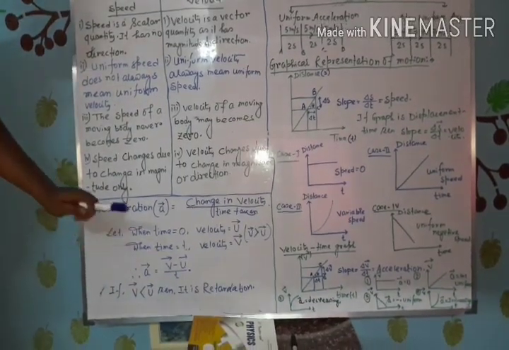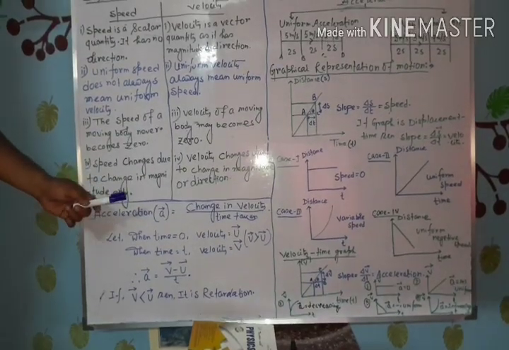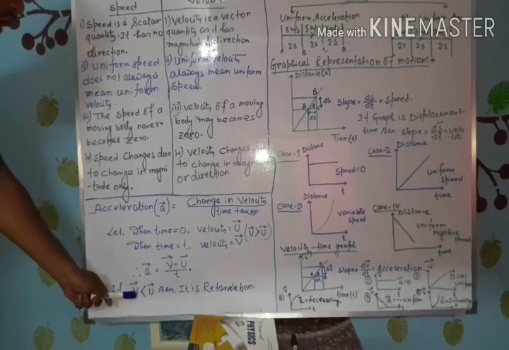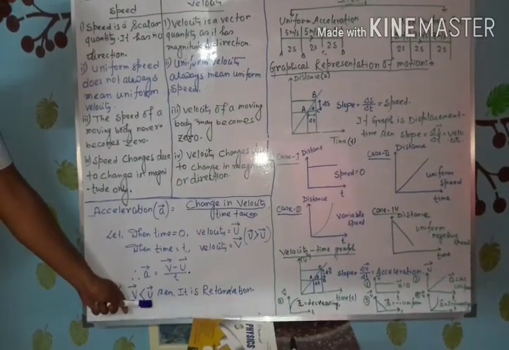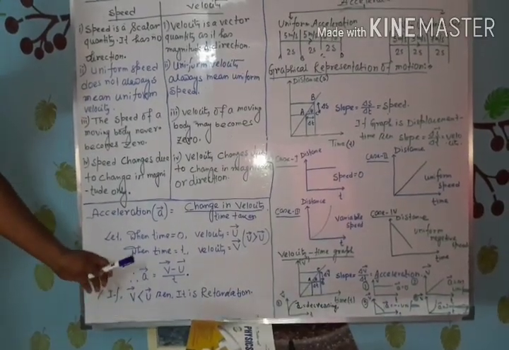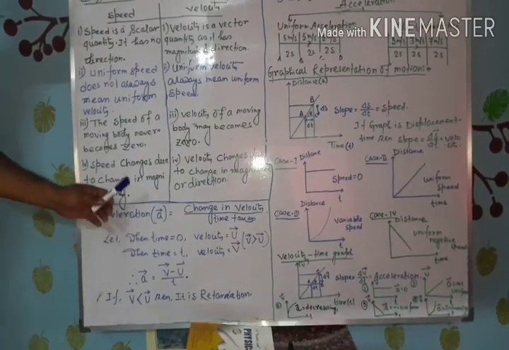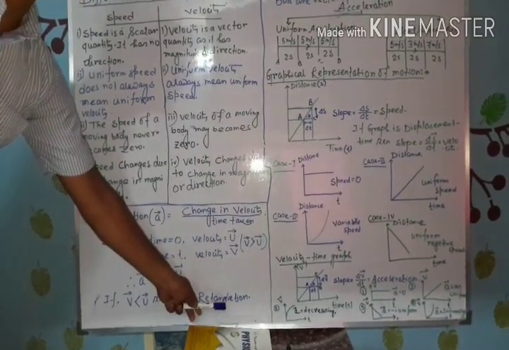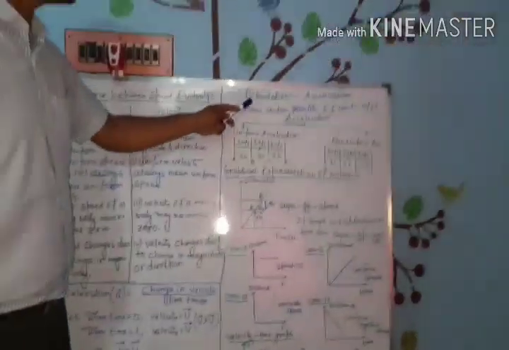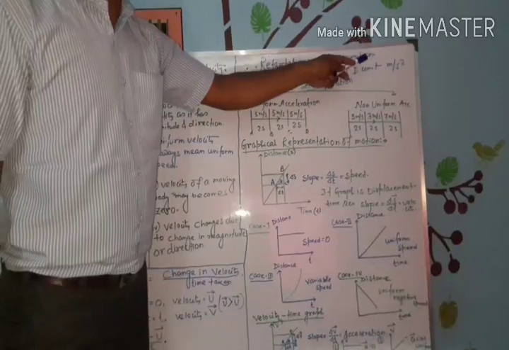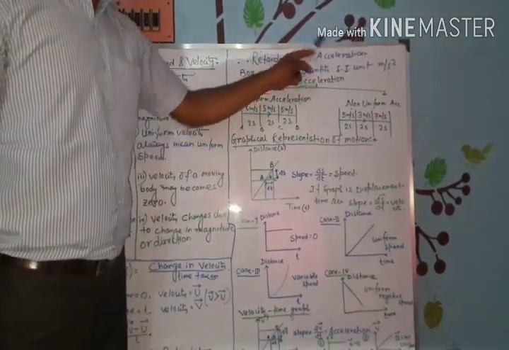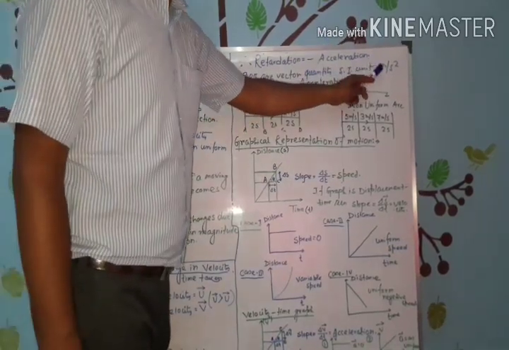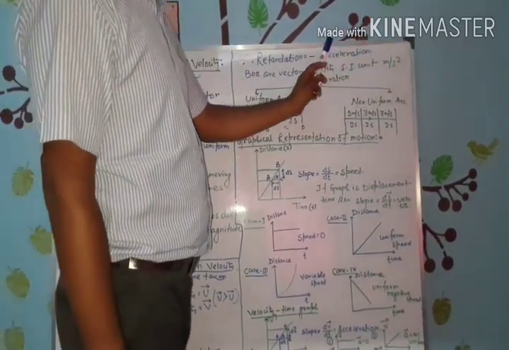Now the opposite phenomenon is also applicable. If the final velocity is less than the initial velocity, then the object is moving with negative acceleration, which is actually called retardation. So retardation is equal to negative of acceleration. Retardation and acceleration are both vector quantities and their SI unit is meter per second square.